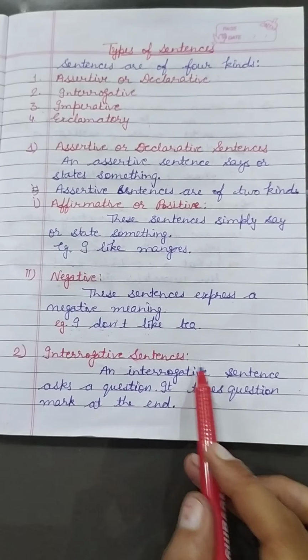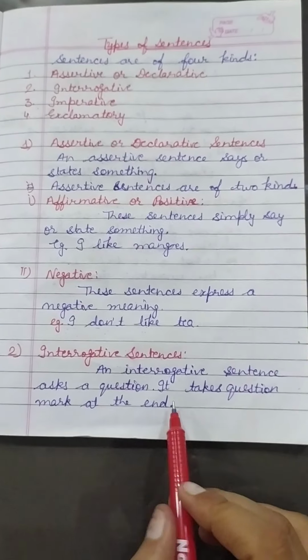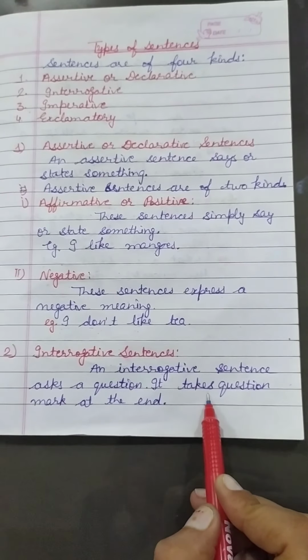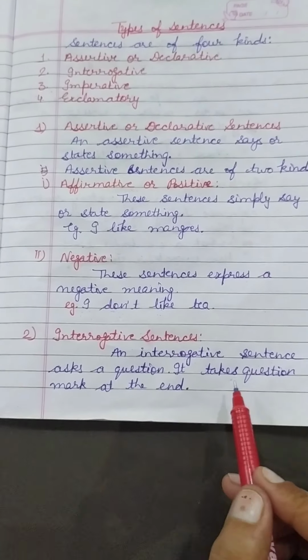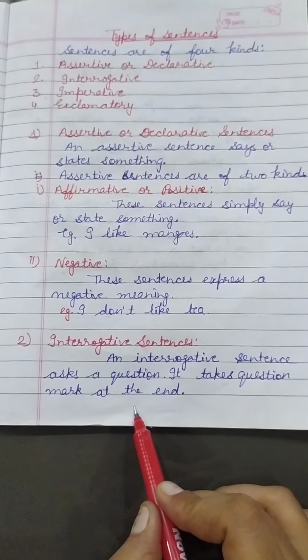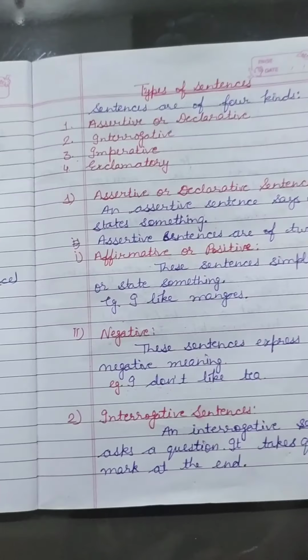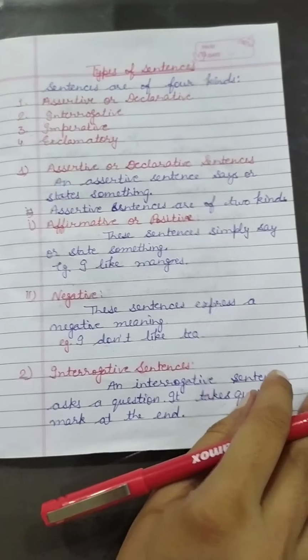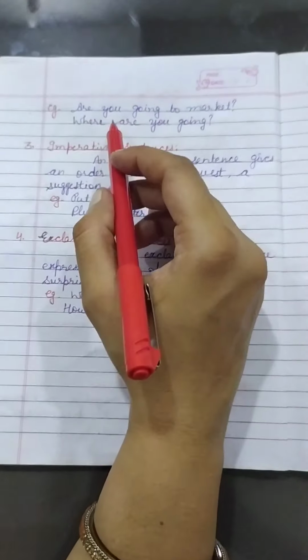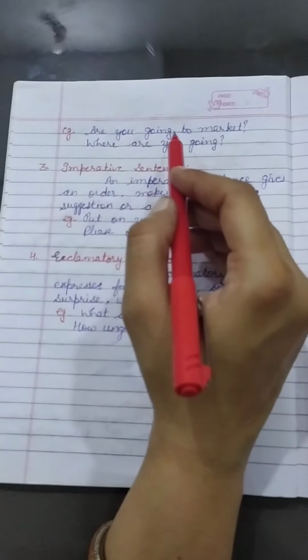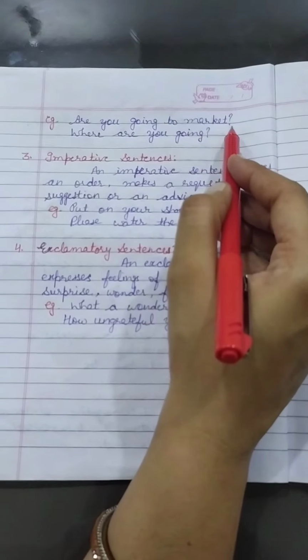An interrogative sentence ends with a question mark. We will use a question mark at the end of an interrogative sentence. For example, are you going to market?